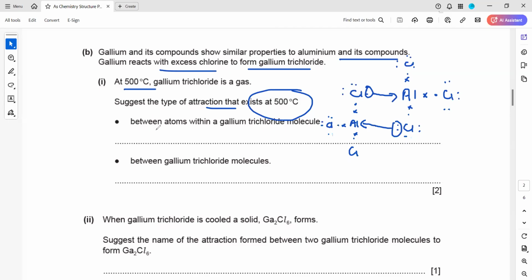So they're asking, between the atoms of the gallium trichloride molecule, what kind of bonding they have. They have covalent bonds between the atoms.